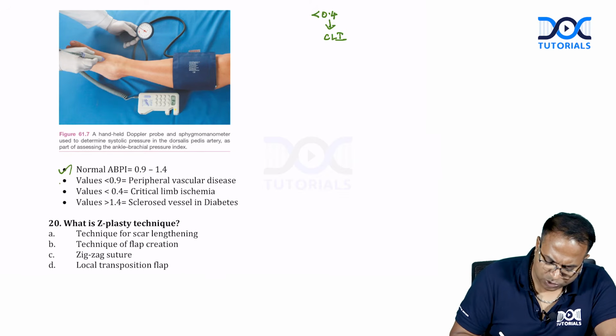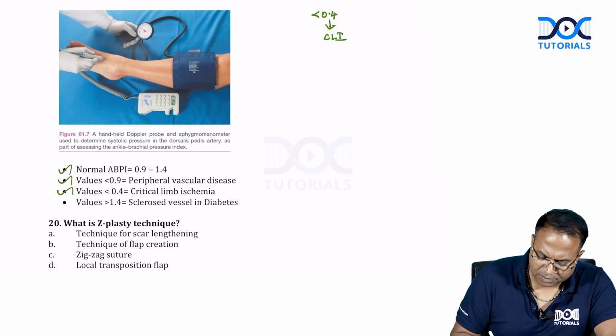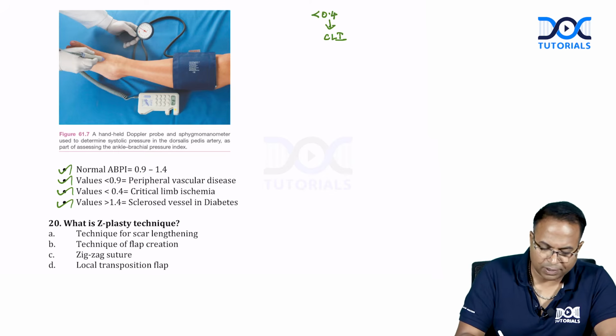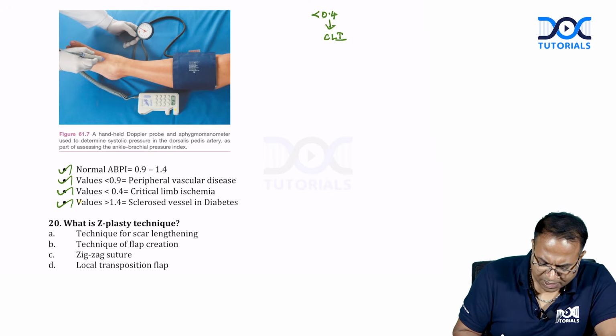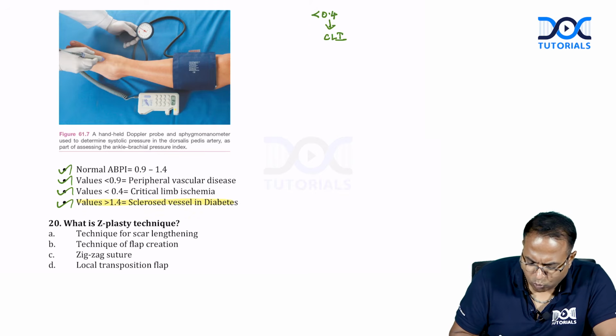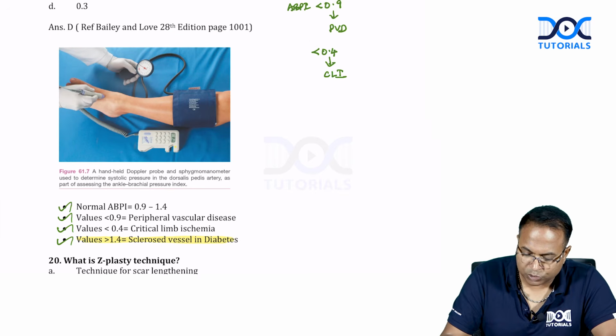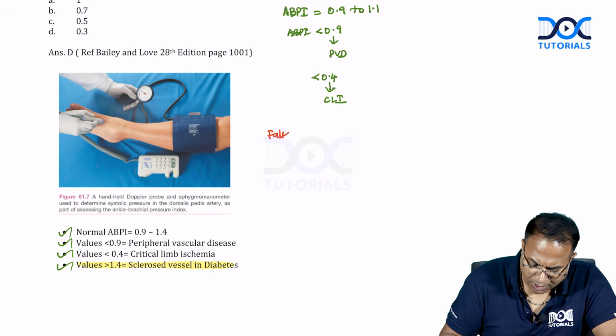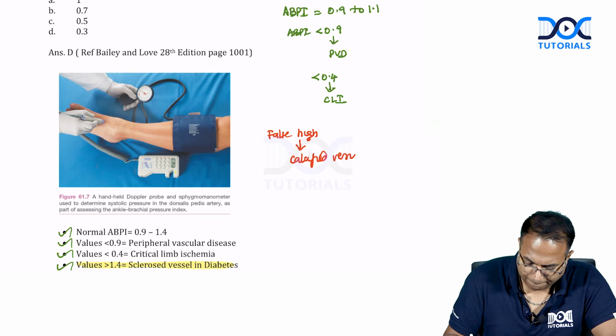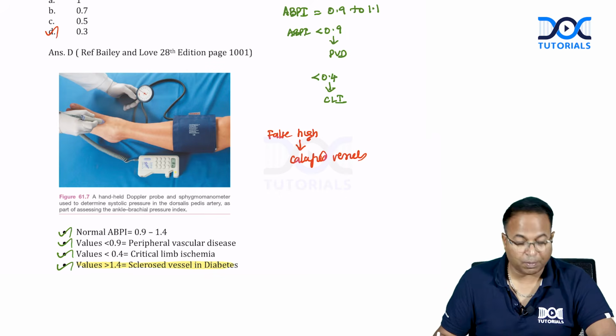Values more than 1.4 are false high values, seen in sclerosed, calcified vessels. So, in this, we will go with D, 0.3.